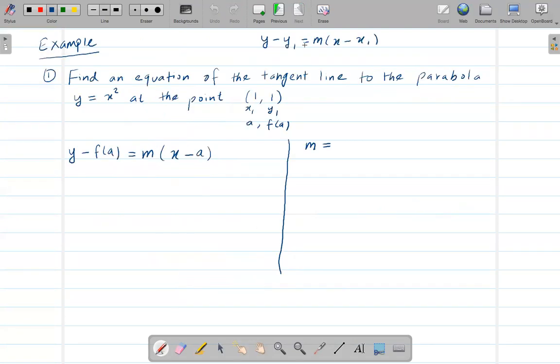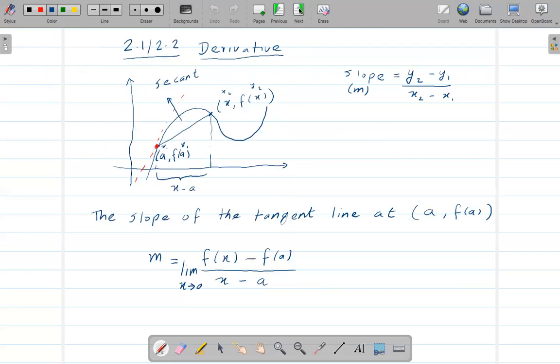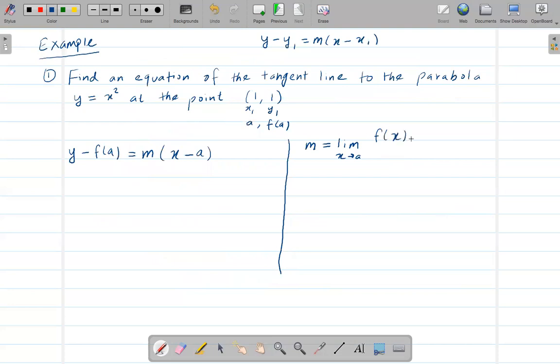Let me write that here again. Limit as x goes to a of f of x minus f of a over x minus a, right? So, all right, let's find m. Now the limit as x goes to a means x goes to 1.